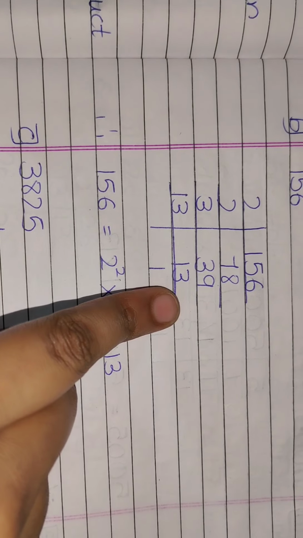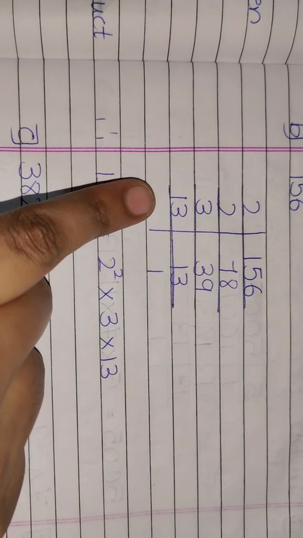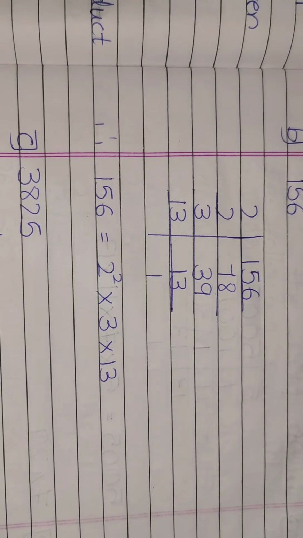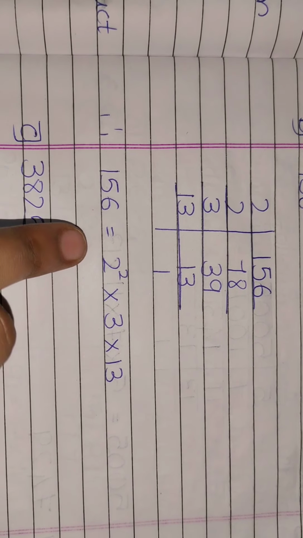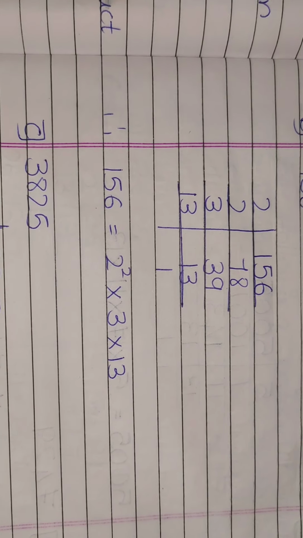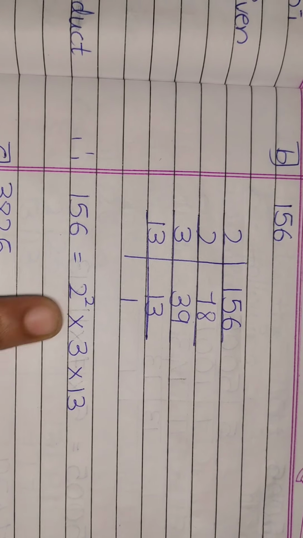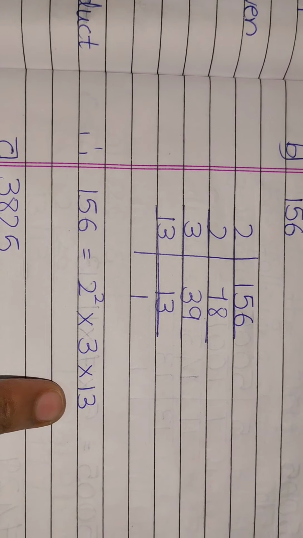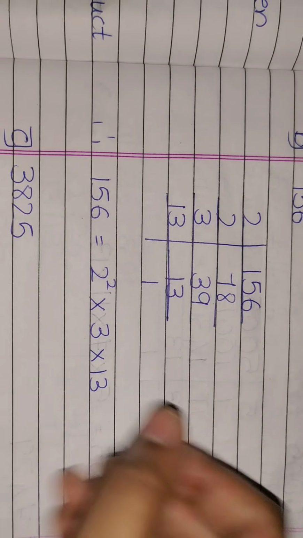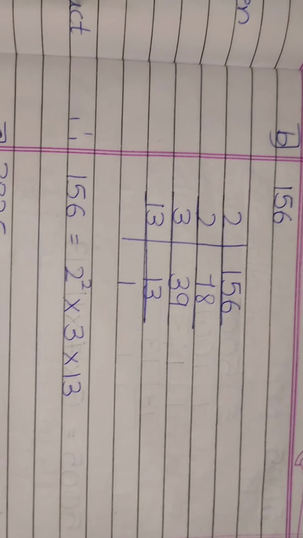13 is not divisible as it is a prime number. It will divide by itself. So 13 ones are 13. So 156 is equal to, as I told in the previous sum, if 2 or any number is twice, you will write it as 2 raised to 2. 3 is once and 13 is once. No need of writing it as 1, because if nothing is there, we will consider it as 1 itself.